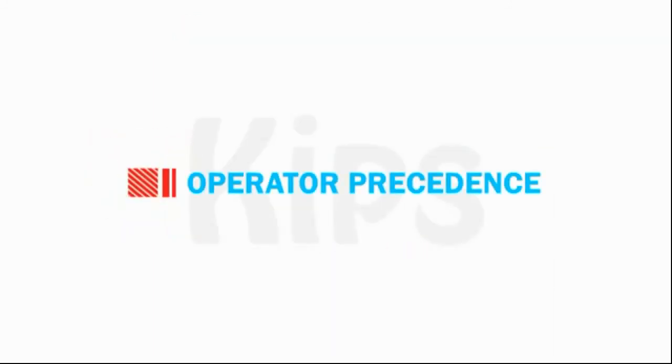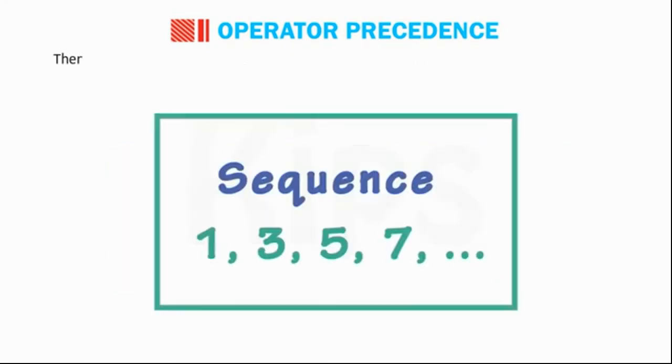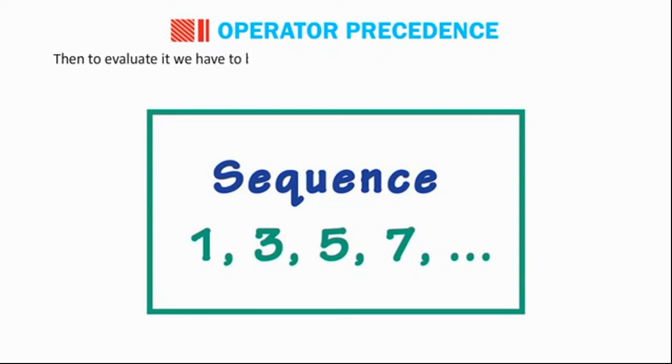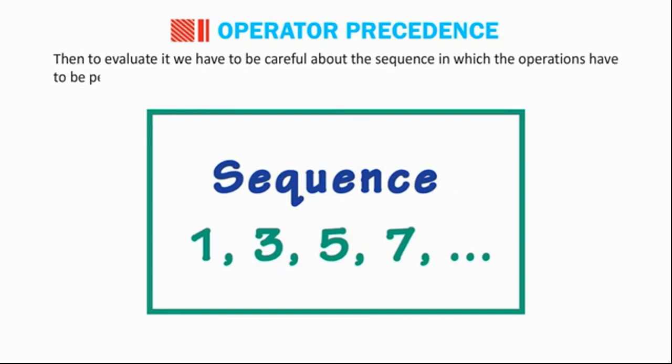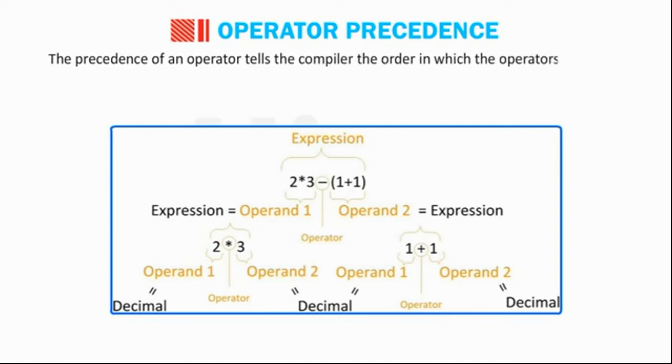Students, let us understand about operator precedence. If an expression contains only one operator, then it can be evaluated very easily. But if an expression contains more than one operator, we have to be careful about the sequence in which the operations are performed. The precedence of an operator tells the compiler the order in which the operators should be evaluated.